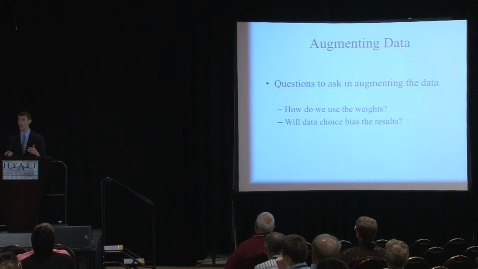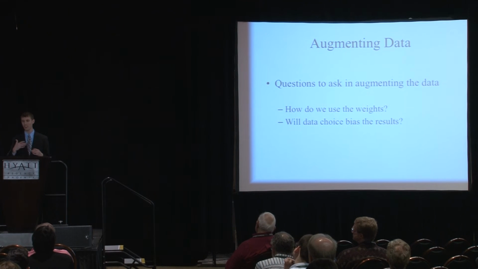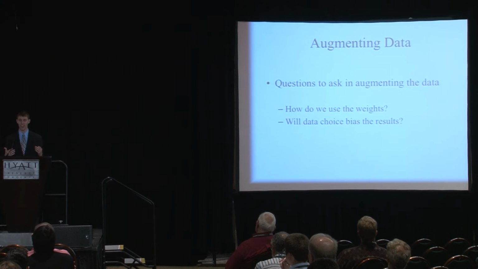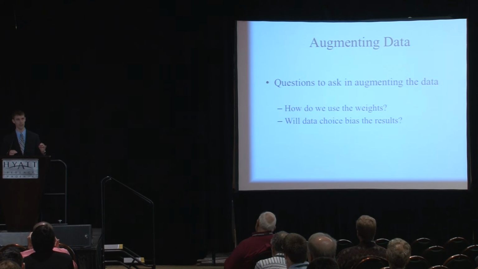Now, a reasonable question is, won't this data choice bias the results? It might be that you choose bad data. And this is true if you were only making the choice of data one single time. So to avoid this bias, we're going to essentially stochastically integrate out the data choice, the effective data choice. This is not quite entirely a Bayesian idea. It could be made a Bayesian idea, but don't tell my advisor that one.